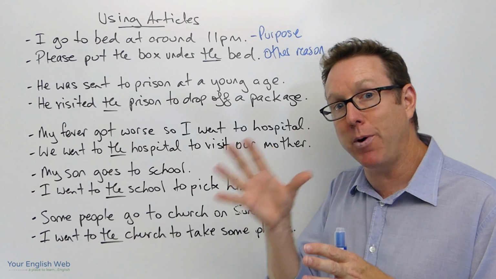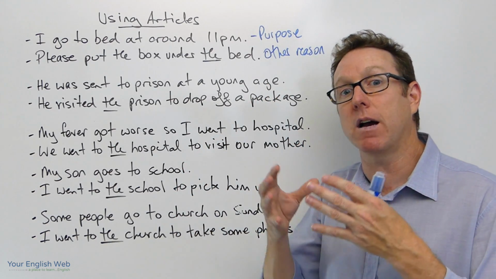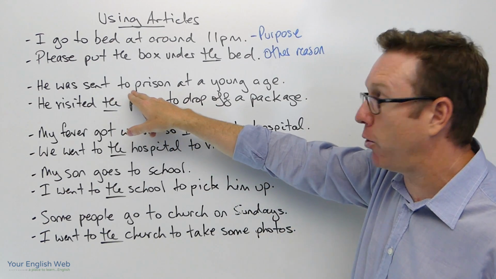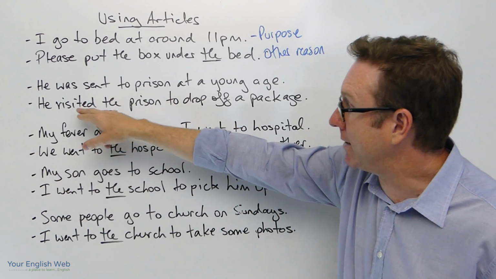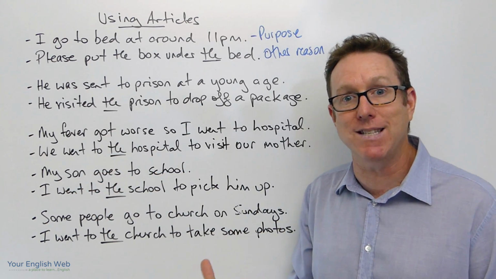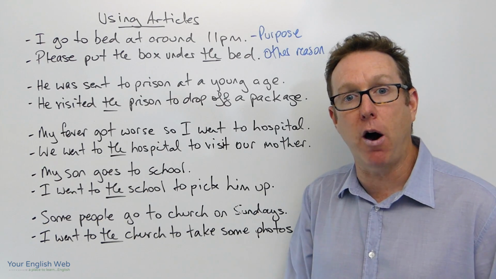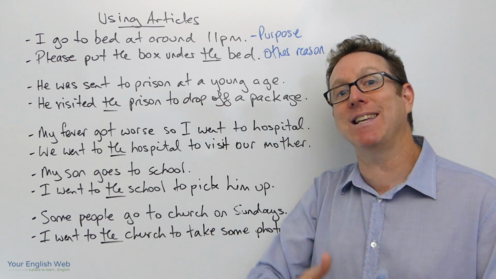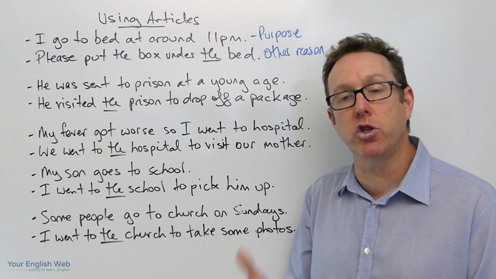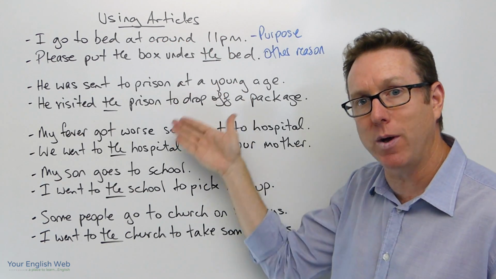So if you go to prison for that purpose, because you are a criminal or you committed a crime, we don't need to put an article here. But in this sentence, I went to the prison for a different reason. Not because I was a criminal, but because I had to drop off a package. So it's another reason for me going to the prison. Okay, so hope that is clear in those two examples.